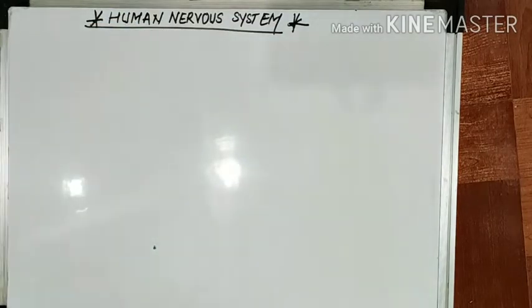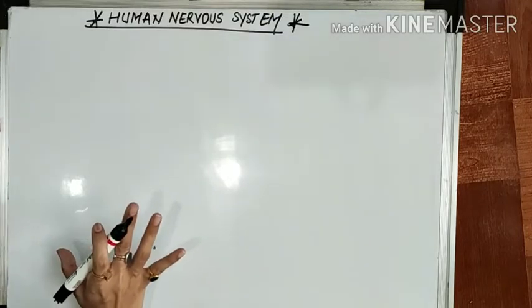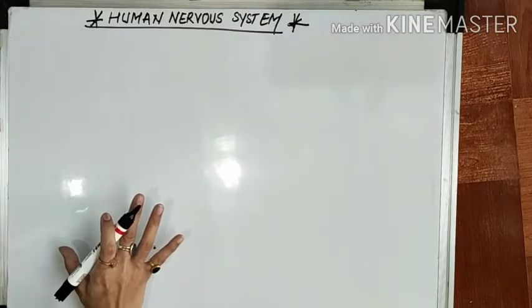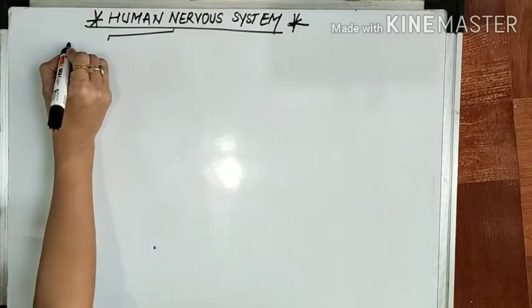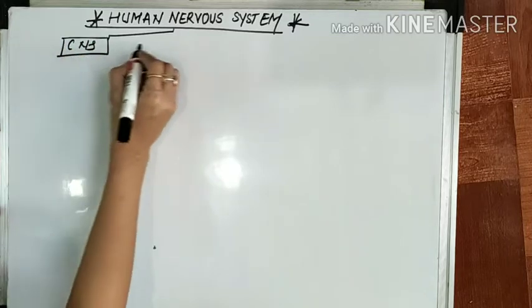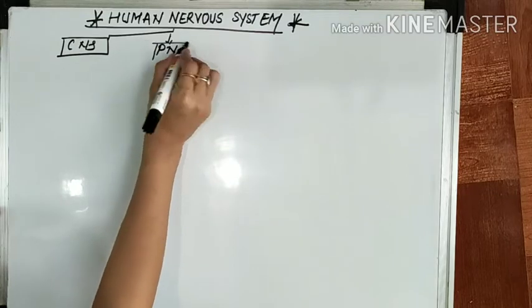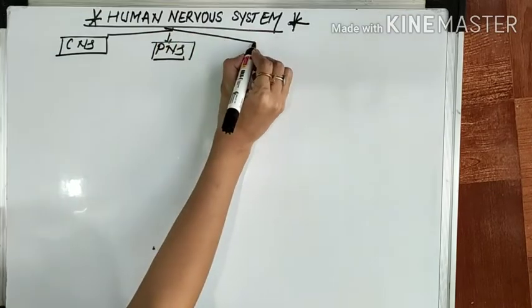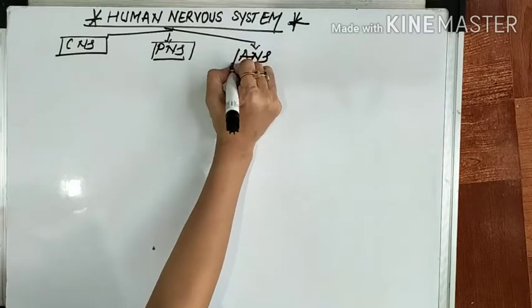So, the human nervous system basically consists of three parts. First is called CNS. Second is called PNS, and last is called ANS.